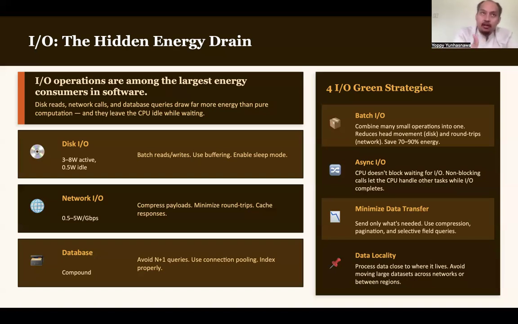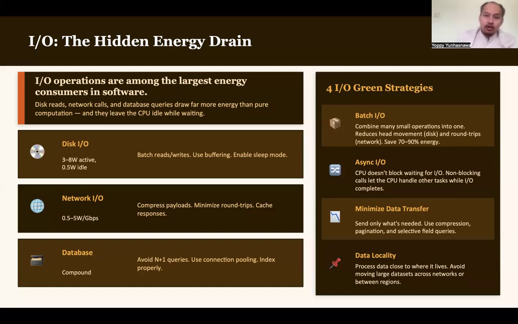Here is an example of n+1 queries. For example, you want to display students' data. You select all of the students. Say in a class you have 30 students. So you select all from students and you get 30 lines. And then again in your code, for each of the students in those 30 lines, you do another select. This is what we call n+1 queries, and it is very inefficient. So avoid that.